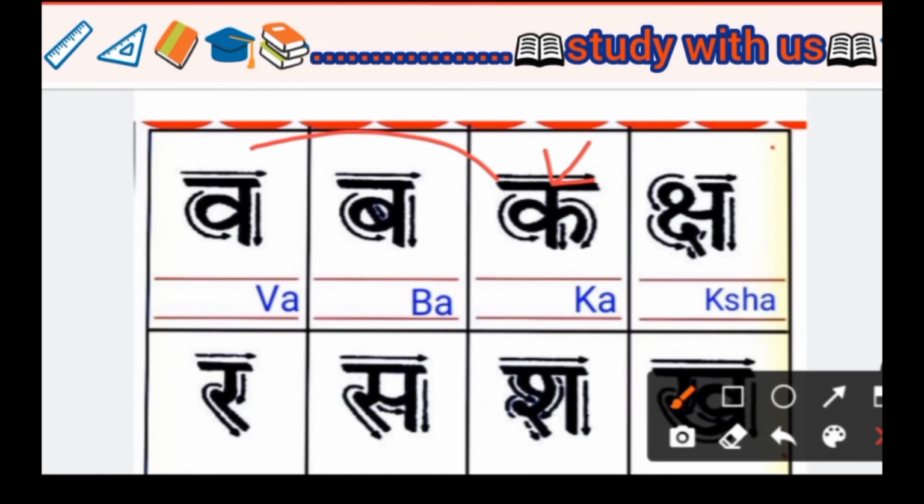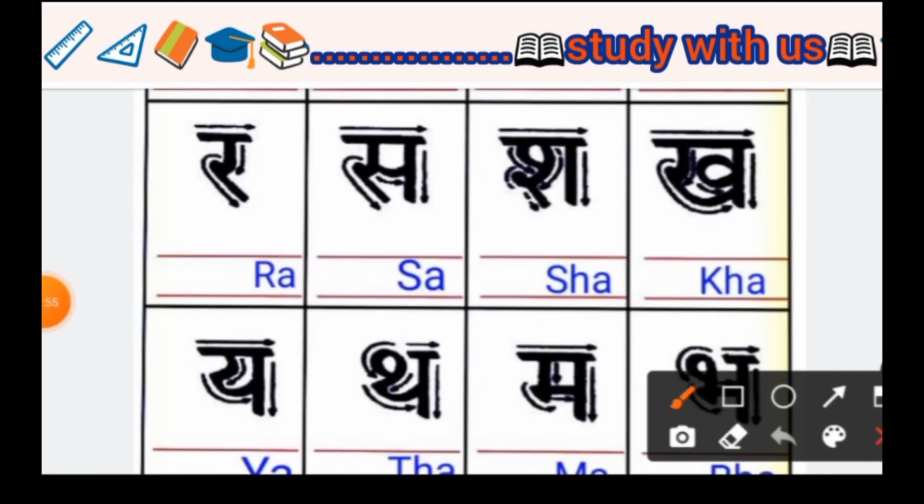Ksha. In English we write it KSHA. Next R. In English we write it RA.